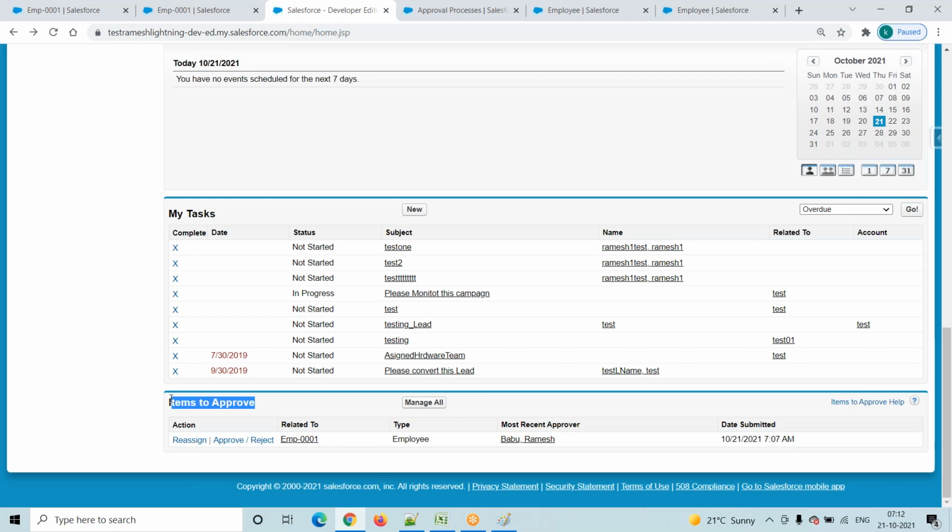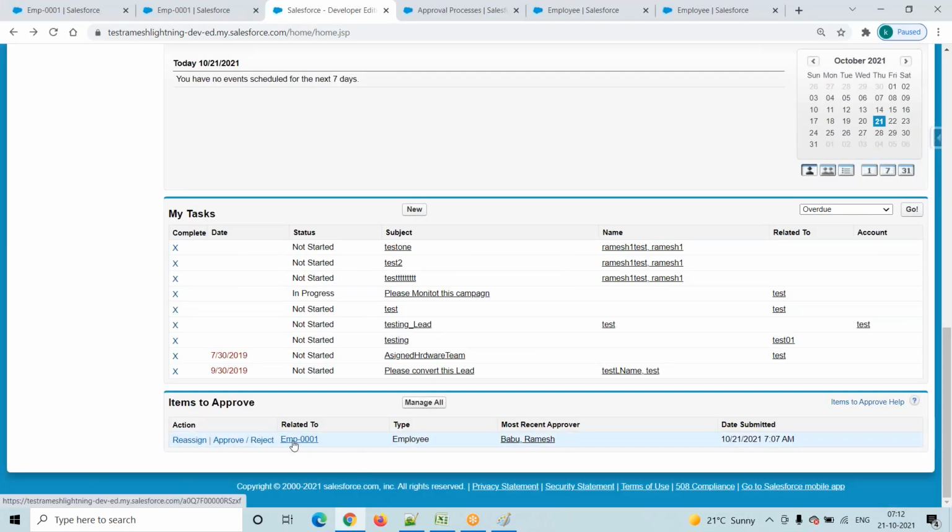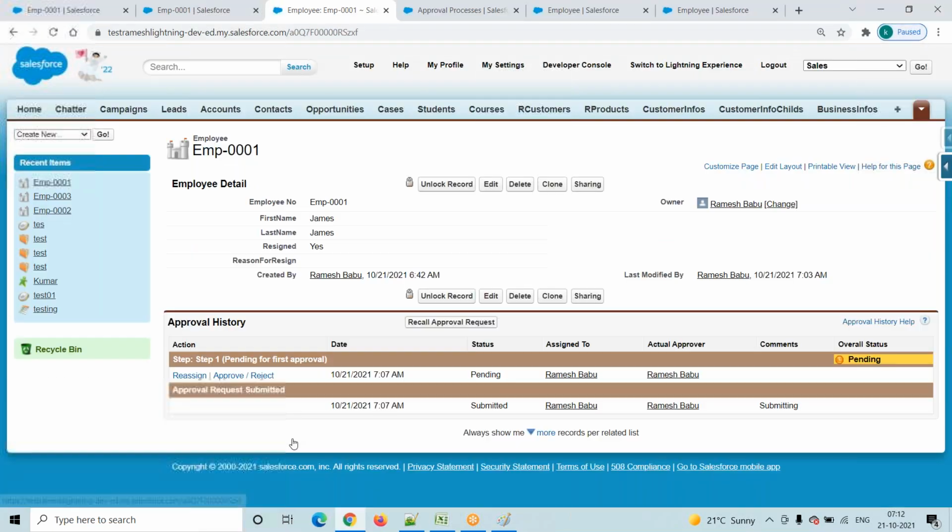Okay. Under items to approve, which record is pending for his approval? This record is pending. Then what will he do? Now it is the manager's responsibility. He finds the record which is waiting for his approval. Now the next step is his responsibility. He will click on this particular record.